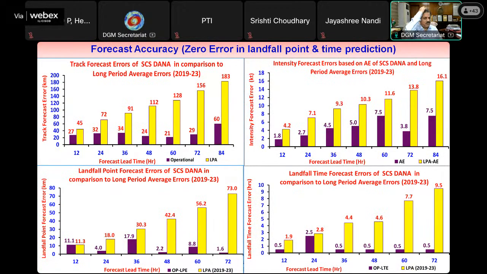Now, this is the forecast accuracy. It was quite high accuracy. Up to 72 hours, forecast accuracy was quite high, and the 24-hour track forecast error was only 30 kilometers, and the 60 or 72-hour forecast error was 29 kilometers. Similarly, the intensity forecast also was quite high. The landfall point forecast error was almost zero. Wherever we predicted 3 days ahead, it crossed the coast there.